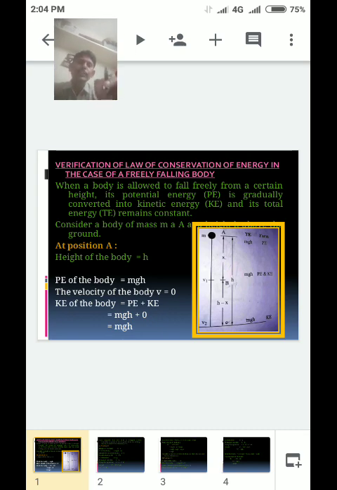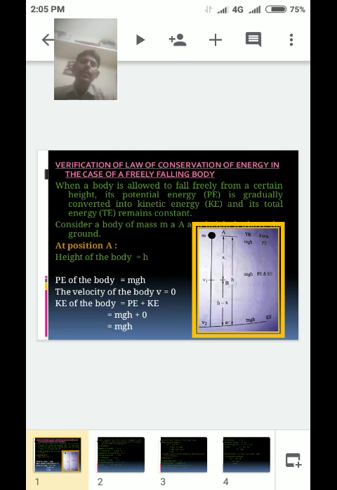At position A and at position B and at position C. Mass is m. From position A to B, velocity V1. From position B to ground position C, velocity V2. So distance traveled: A to B is x, and B to C is h minus x.